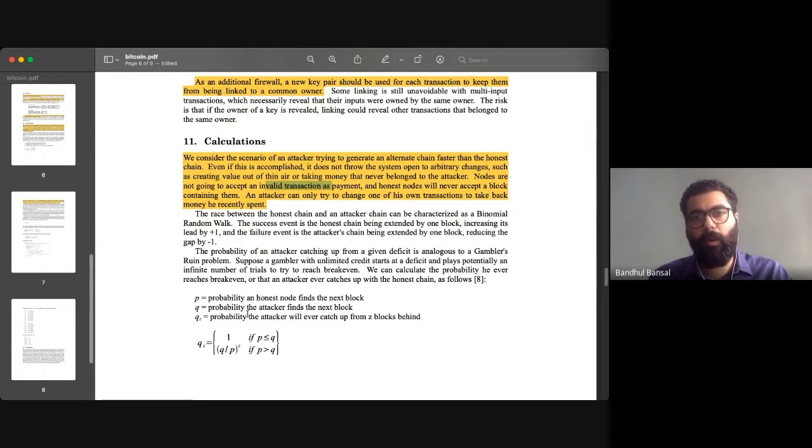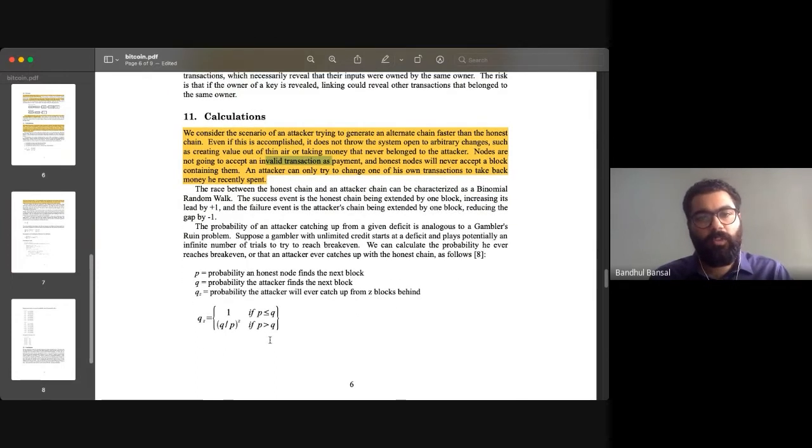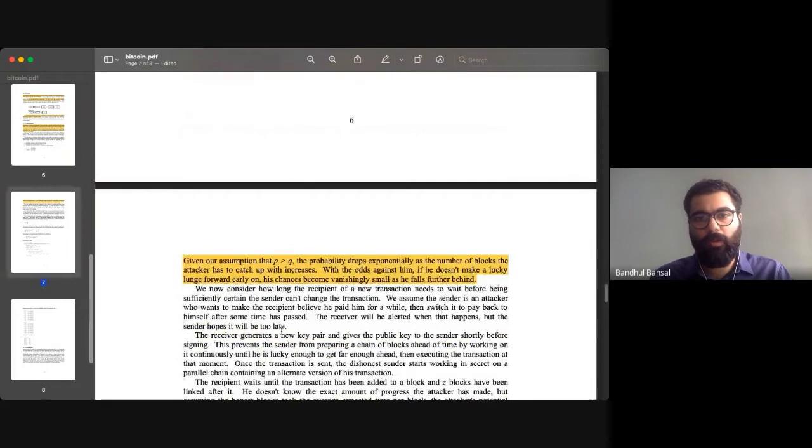So if there are 6 blocks behind the block that the attacker has to change a transaction in, or maybe 10 blocks, he has to mine all those blocks and then stay ahead and form the longest chain, so that his transaction could be invalidated, or the money that he spent could look like he has never spent that money. Something like this an attacker might do, right? So there are some mathematical formulas as to what an attacker might try to do.